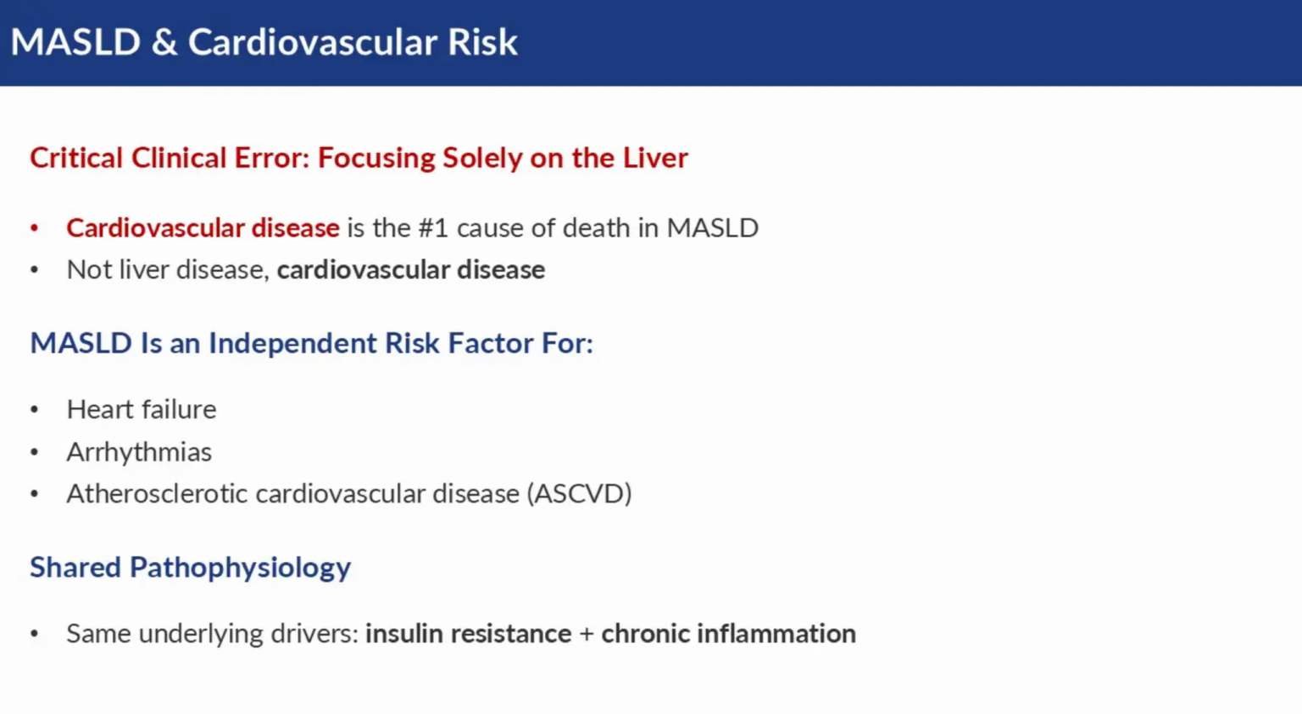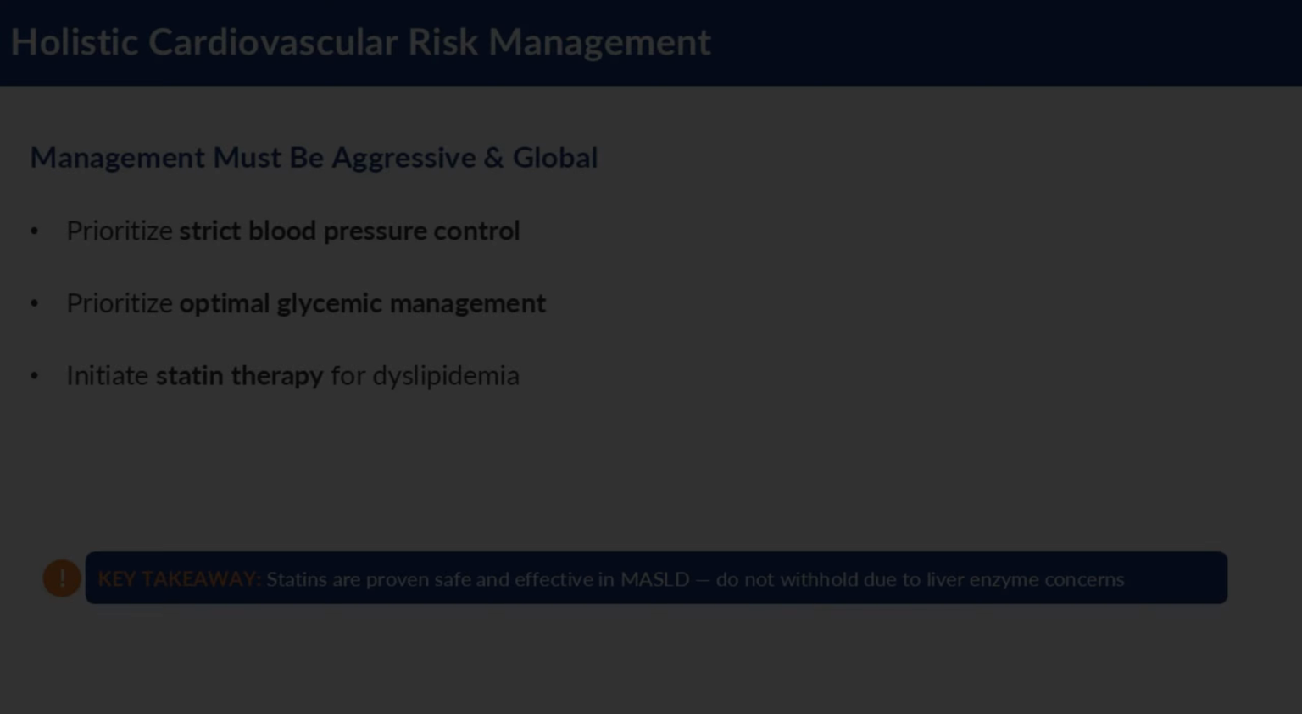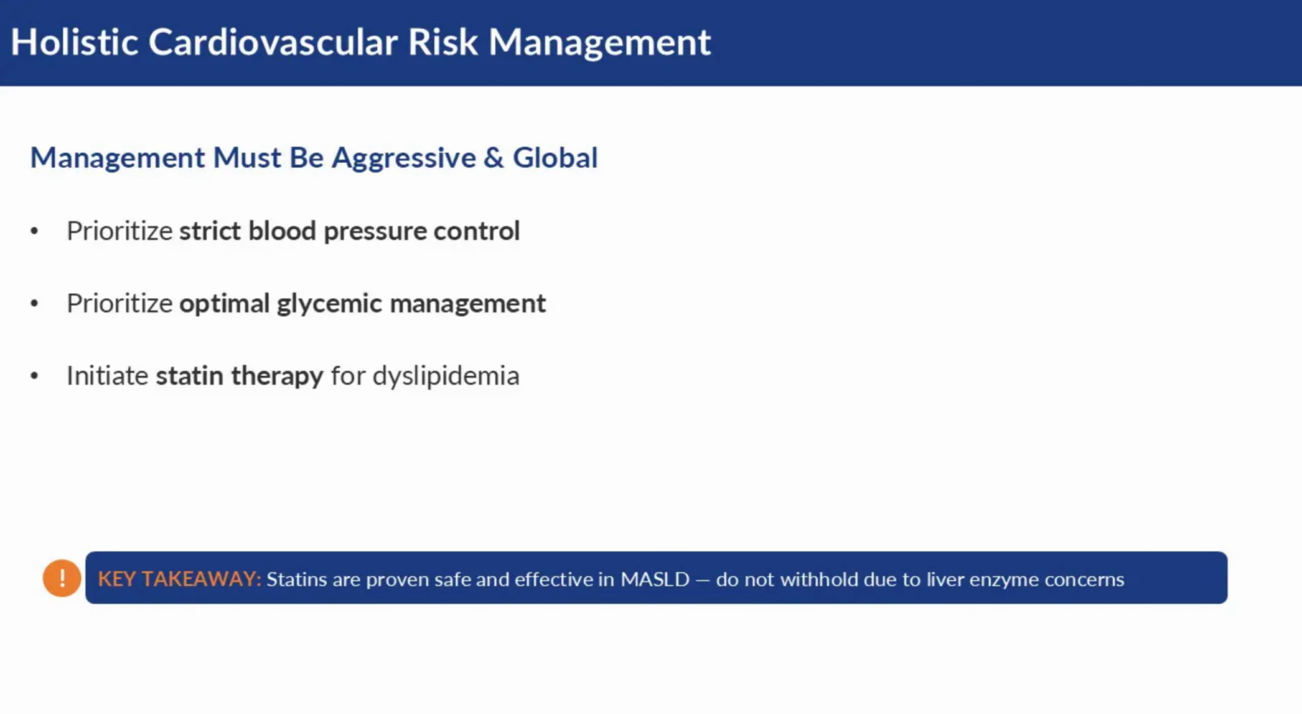It is a critical clinical error to focus solely on the liver when managing these patients, because cardiovascular disease remains the leading cause of death in people with MASLD. The condition is an independent risk factor for heart failure, arrhythmias, and atherosclerotic disease, driven by the same insulin resistance and chronic inflammation that damage the liver. Therefore, management must be holistic and aggressive regarding global cardiovascular risk reduction.